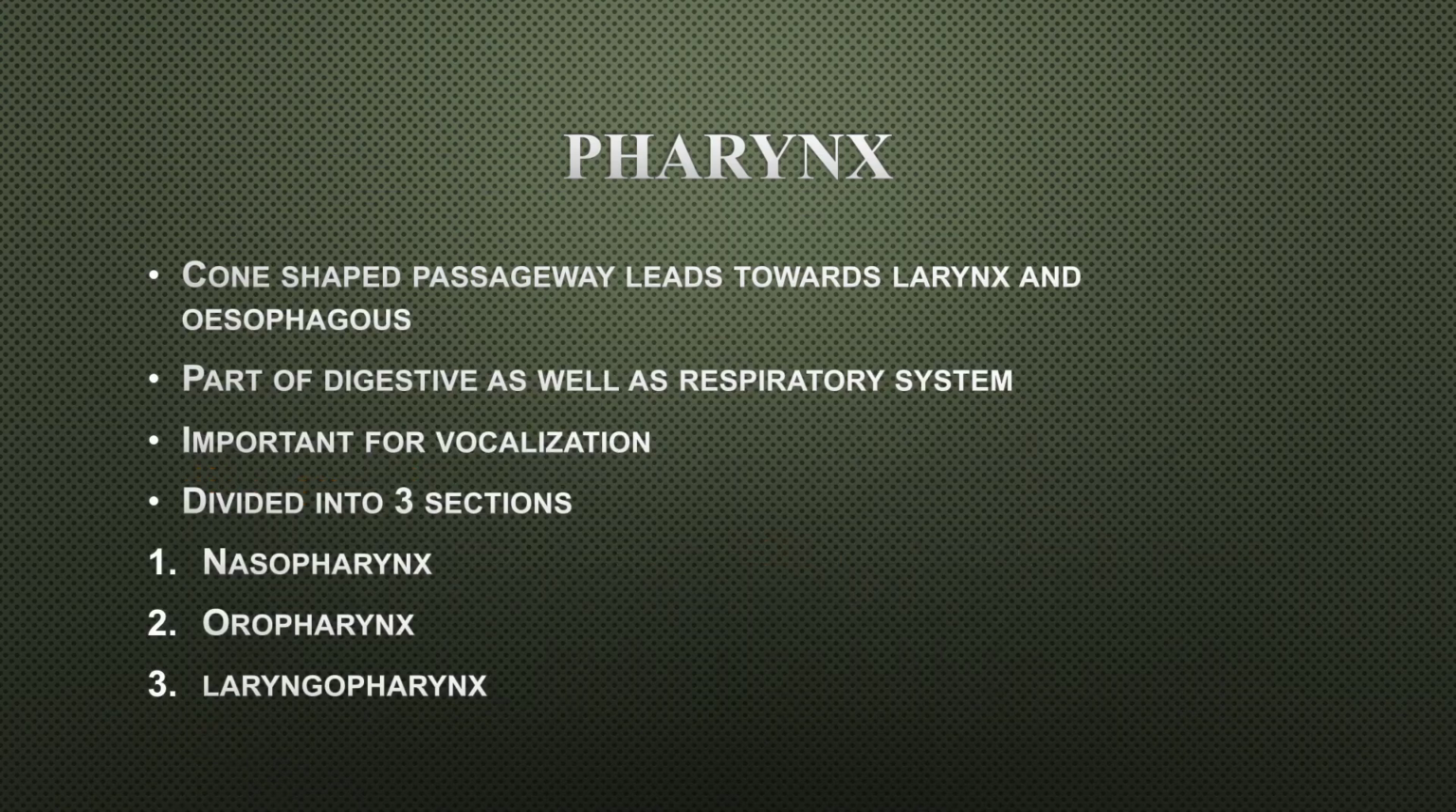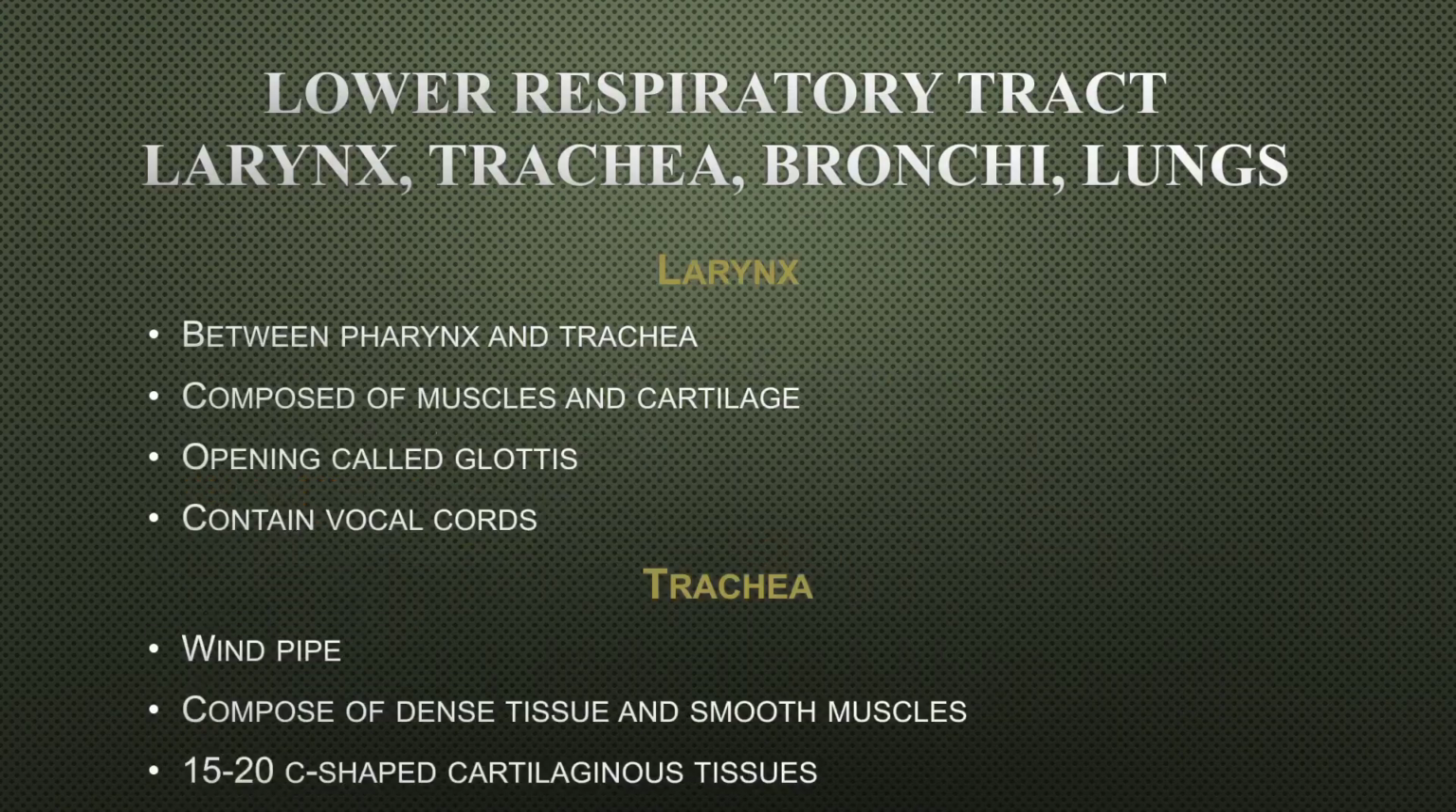Pharynx is a cone-shaped passageway that leads toward larynx and esophagus. It is the part of digestive system as well as respiratory system. It is important in vocalization, that is the production of sound. It is divided into three regions: nasopharynx, oropharynx and laryngopharynx. Naso towards nasal cavity, oro towards your esophagus or oral cavity, and laryngo towards your larynx.